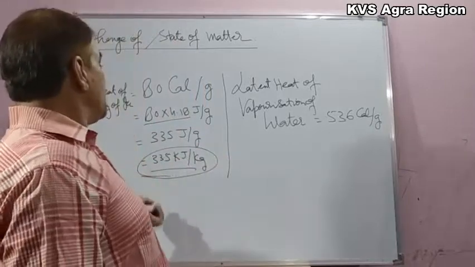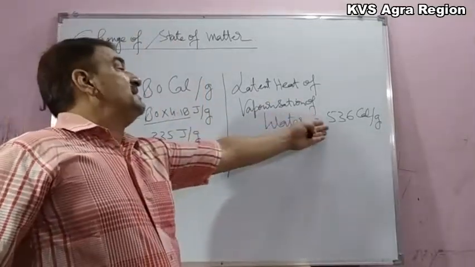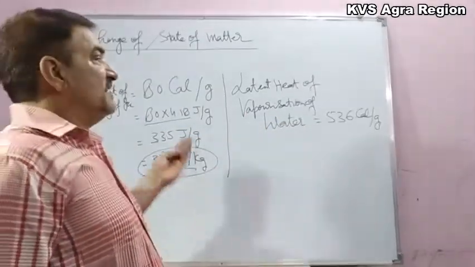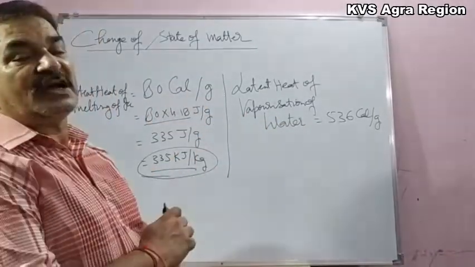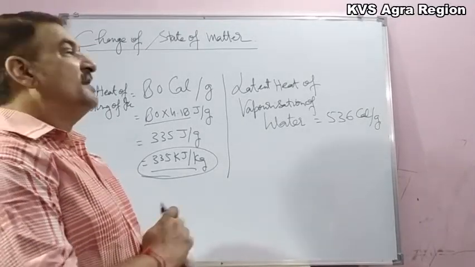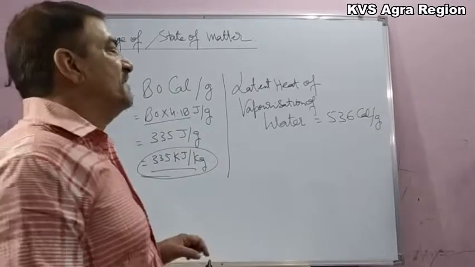So it is nearly 7 times the latent heat of melting of ice, or latent heat of fusion of water.